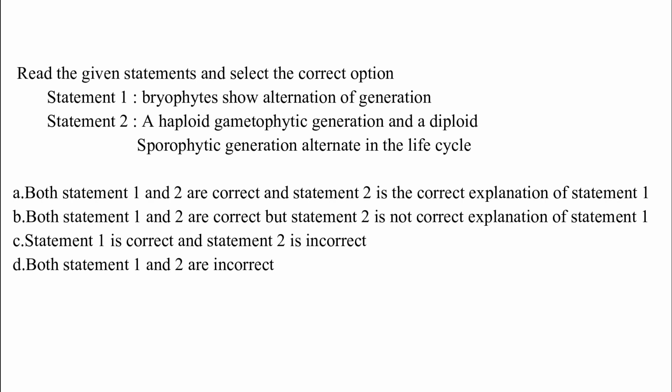Option A. Both statements I and II are correct and statement II is the correct explanation of statement I. Option B. Both are correct but statement II is not the correct explanation of statement I. Option C. Statement I is correct and statement II is incorrect. Option D. Both statements are incorrect. The correct answer is option A, which is both statements I and II are correct and statement II is the correct explanation of statement I.